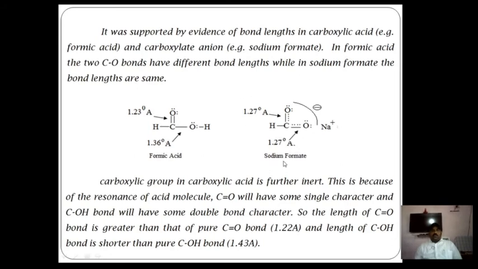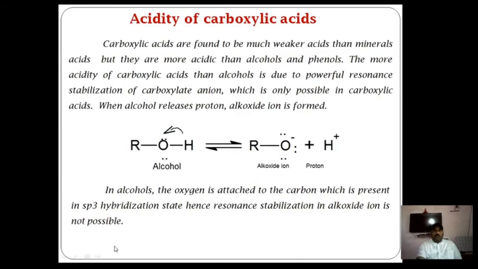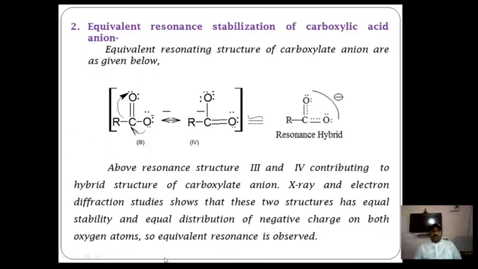But now in case of sodium formate, the bond length between carbon and oxygen, both the oxygens combined with the sodium, is 1.27. That means the bond length between carbon and oxygen is the same in a carboxylate anion. This is evidence of equal distribution of resonance, that means equal resonance stabilization in a carboxylate anion in particular.